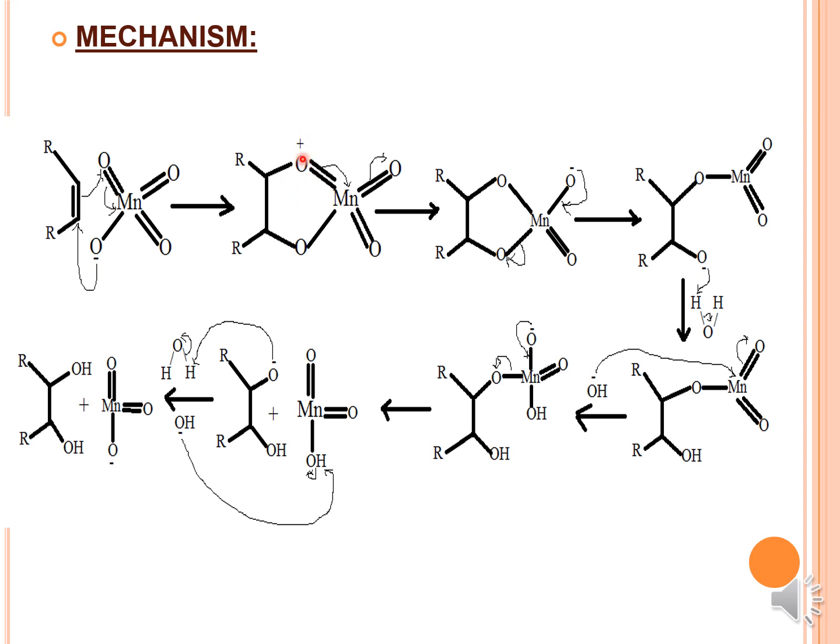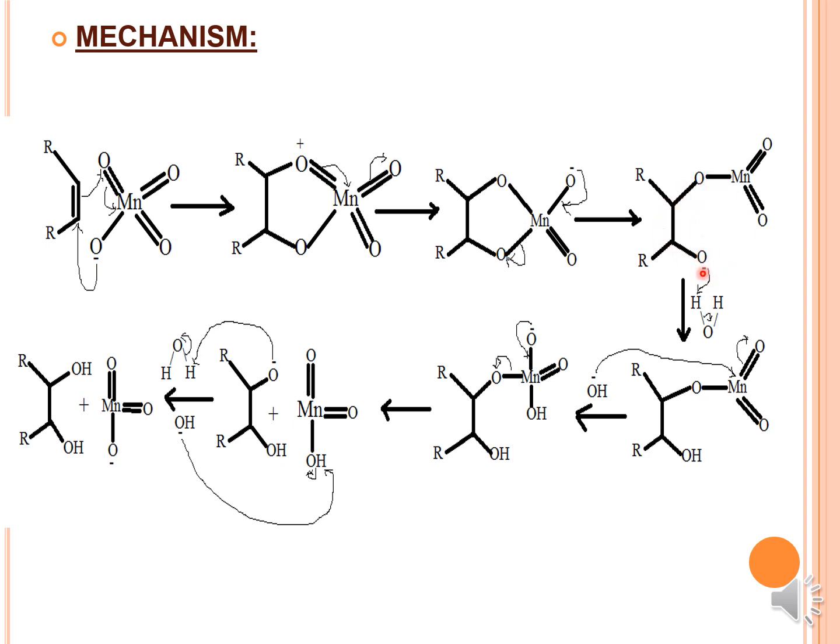Once the positive charge is formed, this bond shifts over here, neutralizing the positive charge of the oxygen atom, and this bond shifts, making it a negative charge, O minus. After the formation of the O minus, this minus charge again comes back and makes a double bond, and this bond shifts, making it a negative charge. After doing that, you end up with this adduct.